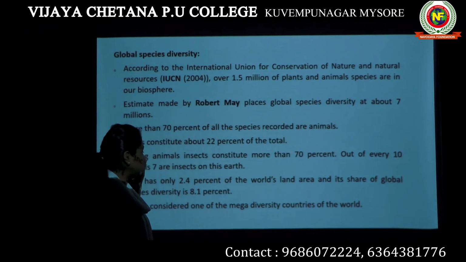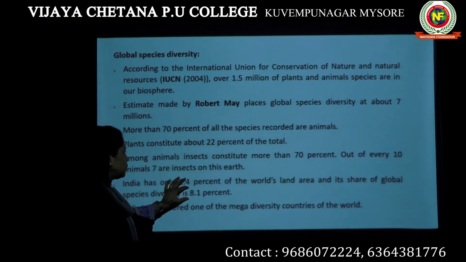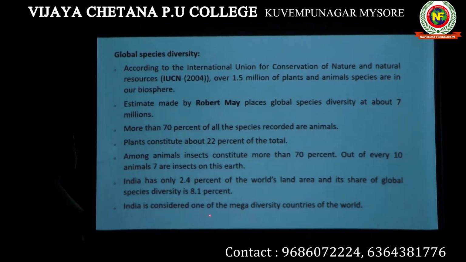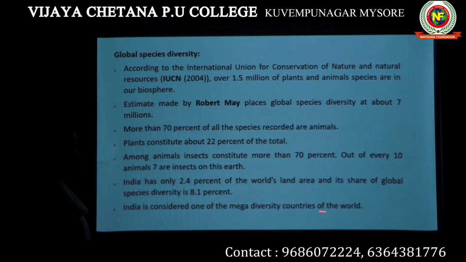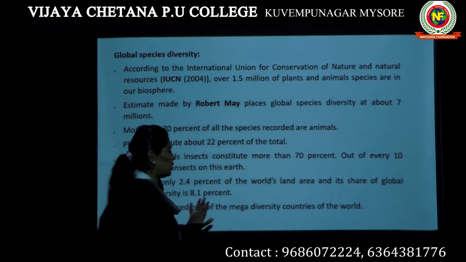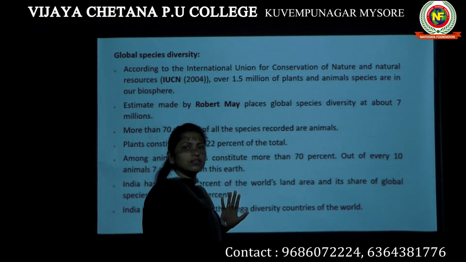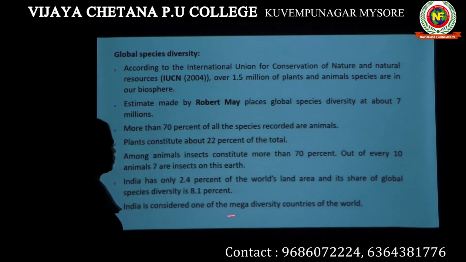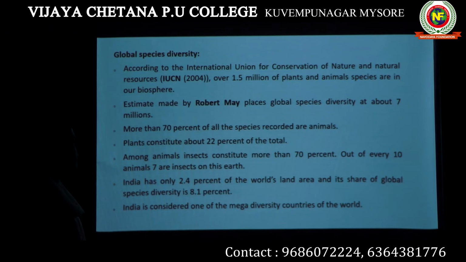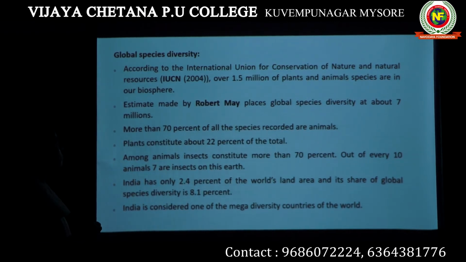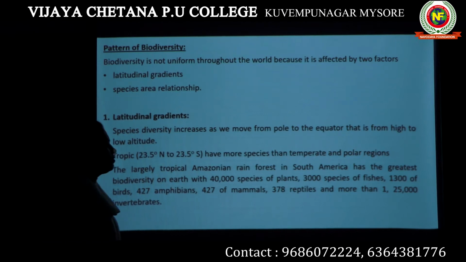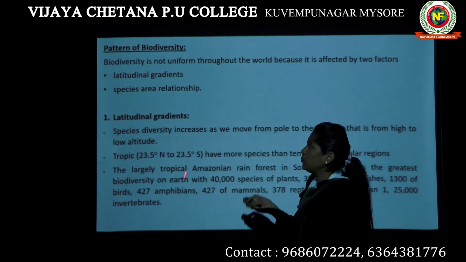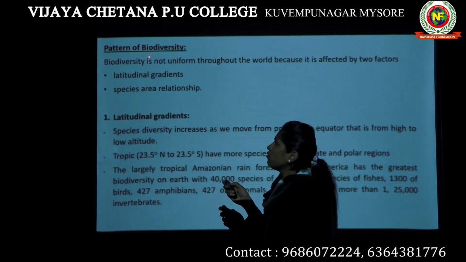When we compare our land area with the species diversity, our species diversity is very high. So India is considered one of the mega diversity countries of the world, that is, a country which has a larger number of biodiversity. This is all about global species diversity. Then we will talk about something known as patterns of biodiversity, which is going to be a very important question for you.